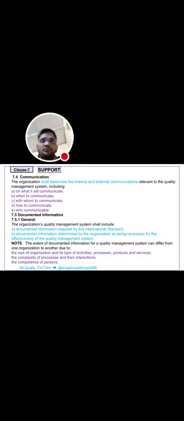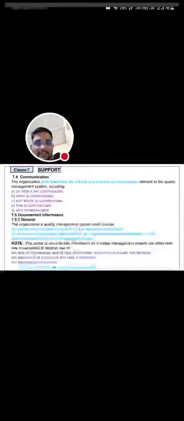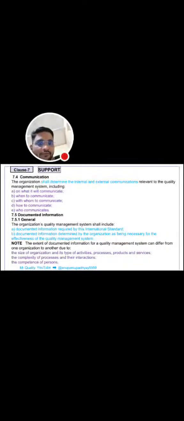And next clause is documented information, that is 7.5.1, general requirement. The organization's quality management system shall include documented information required by the international standard, and documented information determined by the organization as being necessary for the effectiveness of the QMS. The extent of documented information for a quality management system can differ from one organization to another due to the size of the organization, types of activities, processes, products, and services, complexity of processes and their interactions, and the competency of persons.